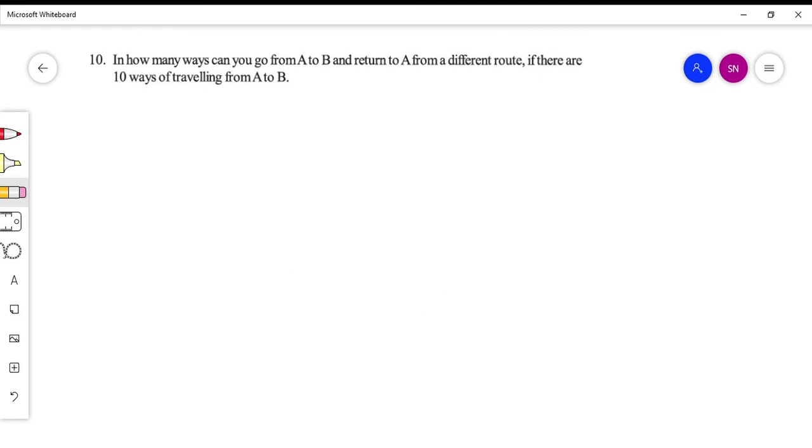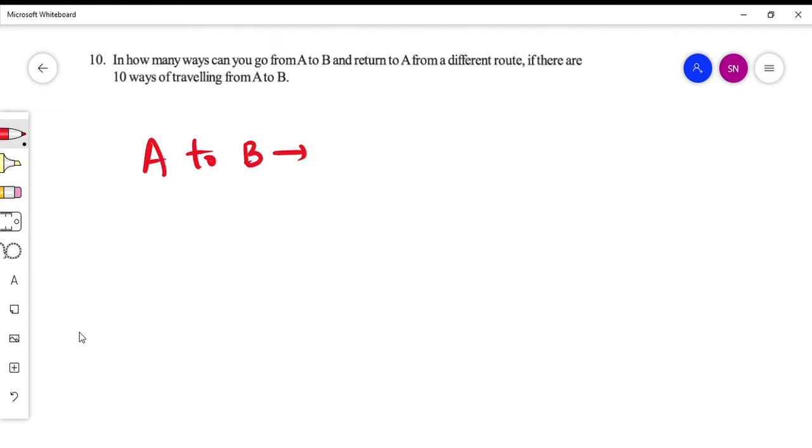So today in this video, we would continue with exercise 2.1, chapter permutations and combinations, and we would be solving the last question from the 1 mark questions. The 10th question is given to us: in how many ways can you go from A to B and return to A?